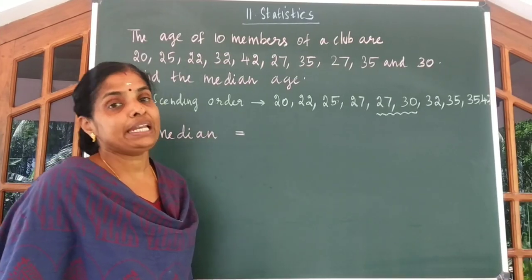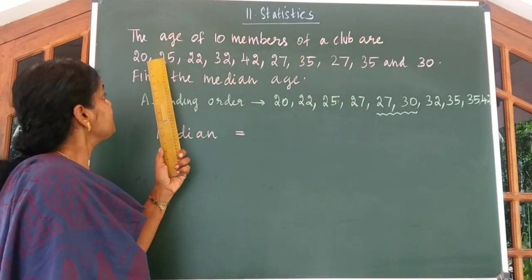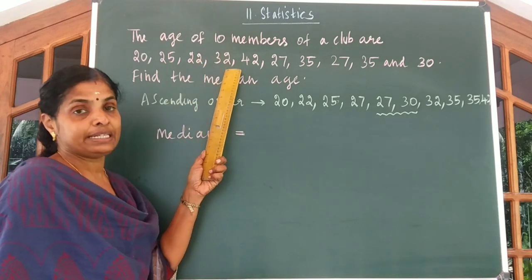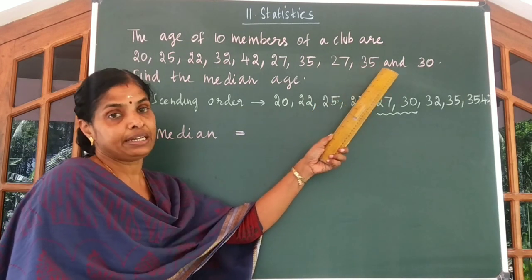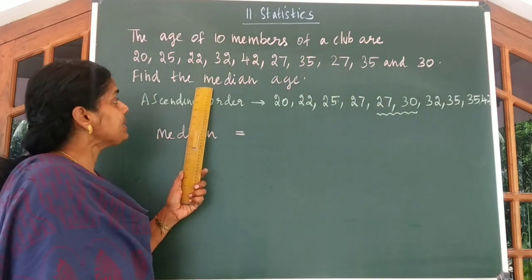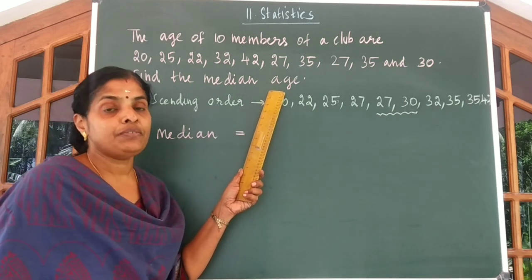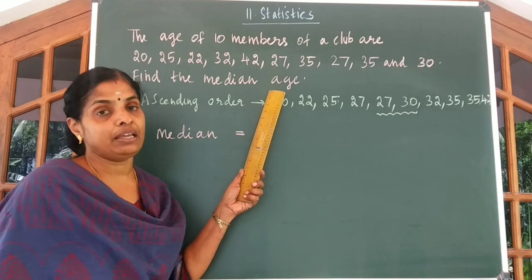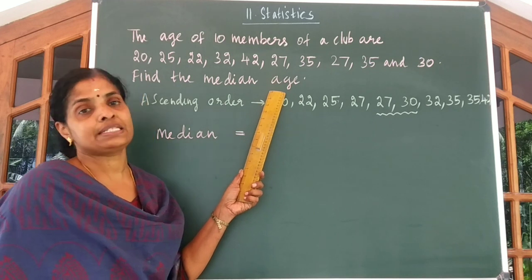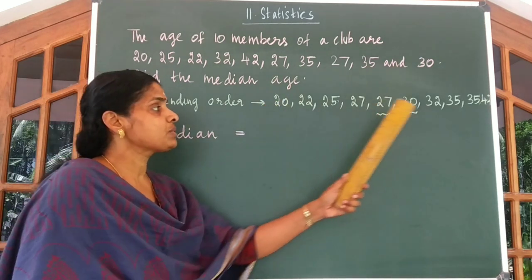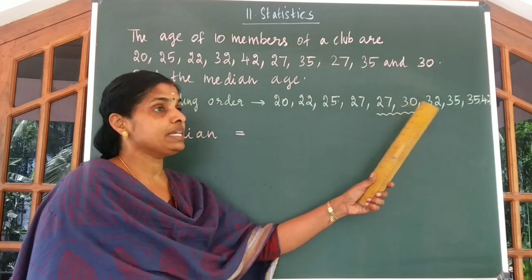Look at one more median question. The ages of 10 members of a club are 20, 25, 22, 32, 42, 27, 35, 27, 35 and 30. The question is, you are asked to find the median age. I have told you, whenever you are asked to write the median, we have to arrange the given scores in ascending or descending order. I have arranged the scores in ascending order. And here, children, the number of scores is 10.